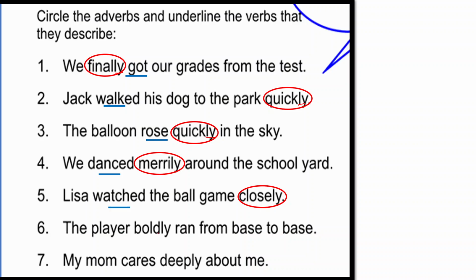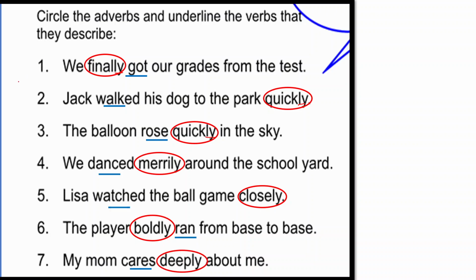So ran is a verb and how the player ran, children? Boldly. So boldly is an adverb. My mom cares deeply about me. My mom cares. Cares is a verb. How she cares? Deeply. So deeply is an adverb, right children?